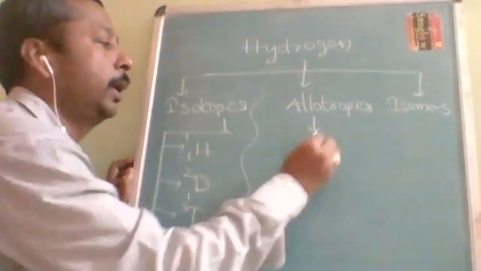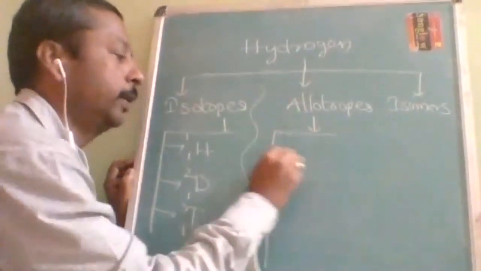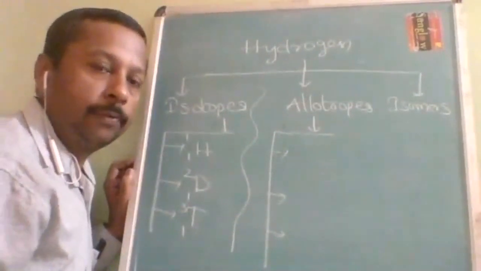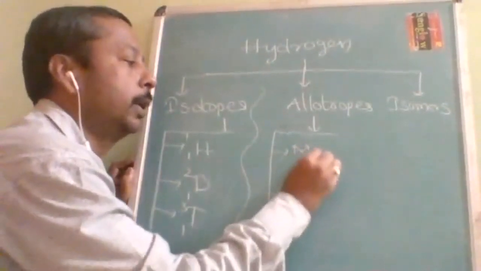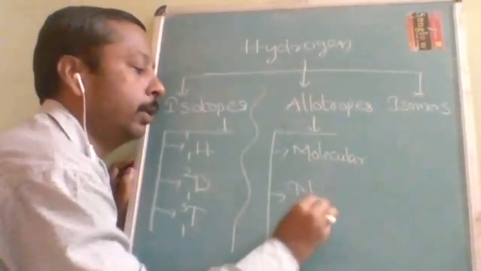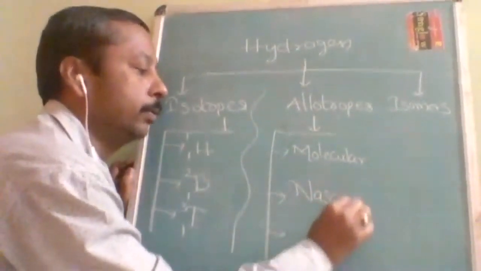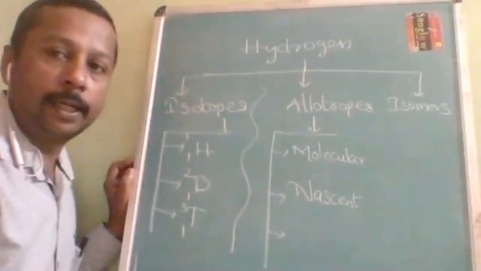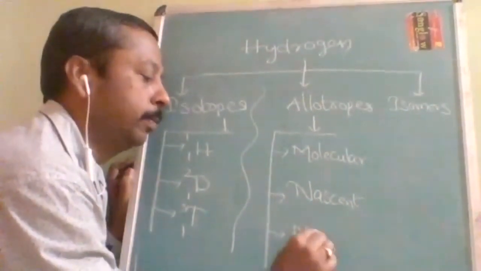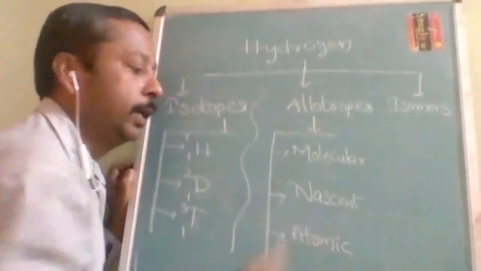Then allotropes, most important from the competition point of view. There are three allotropic forms. The first one is called molecular hydrogen. The second one is called nascent hydrogen. And the third and last one, but the most important one, is atomic hydrogen.